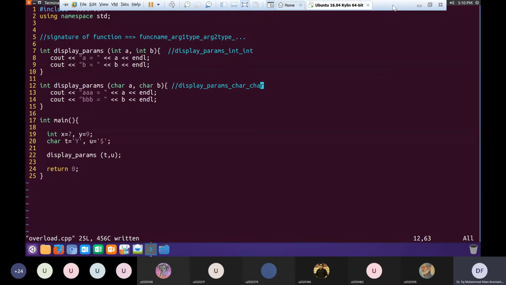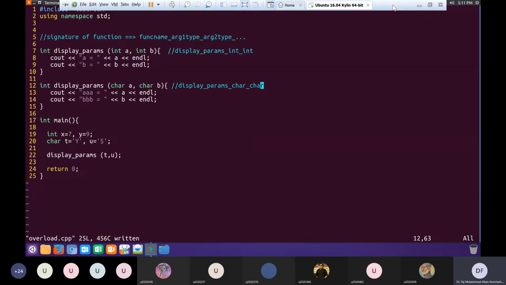Similarly, the same name of a function could have different codes or different bodies or different implementations. So we can say that the display param function has two implementations in this example. This phenomenon is called overloading: the function has multiple definitions.